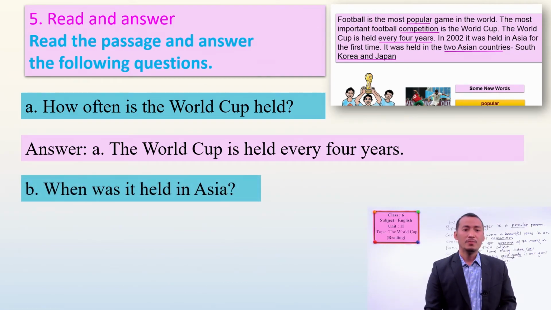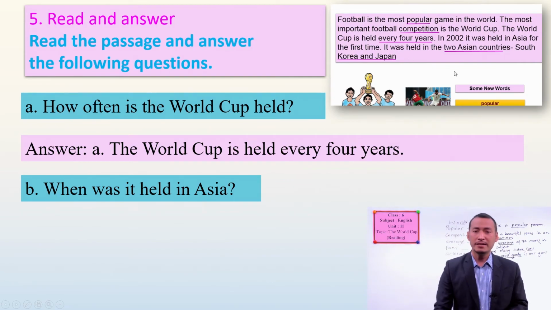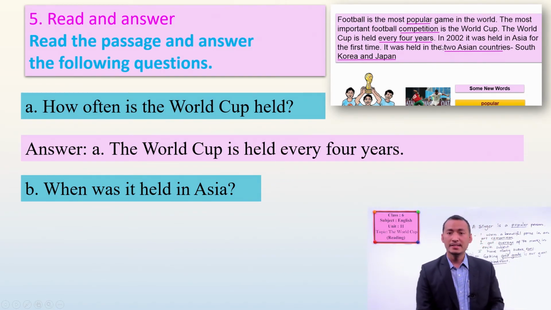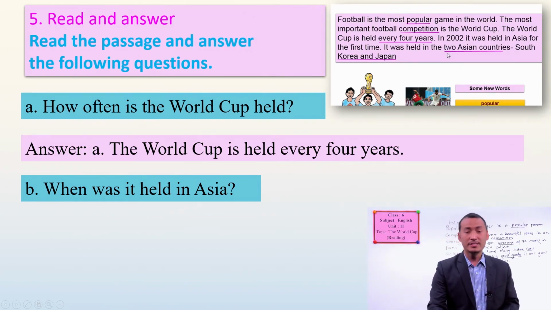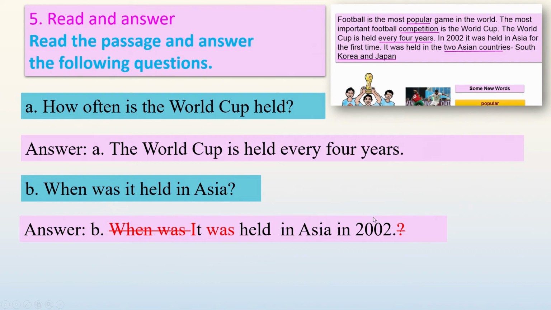Another question is, when was it held in Asia? Can you see the date here? When means the date. So you can see here 2002. You have to say it was held in Asia in 2002. How to answer? I have given some clues here. You have to cut out the "when was" and start writing from "it", and you have to put "was" after it. The "it" is the subject in the sentence, and you have to put the verb after the subject. Then you have to erase the question mark, because you are answering. You have to provide the full stop. Okay.